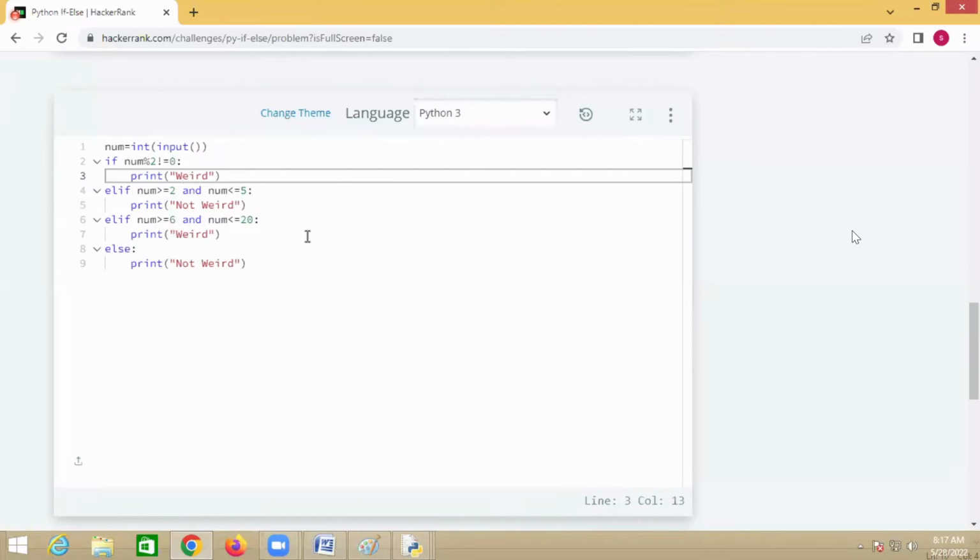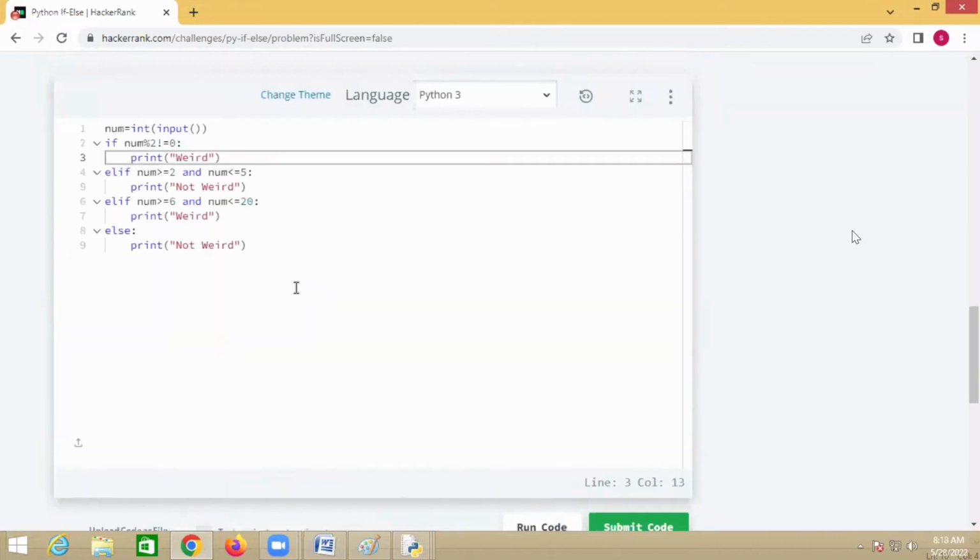All the test cases must pass, then only you can submit the code. Otherwise, you cannot submit the code. If the code is not submitted, it means you fail within the time, right?